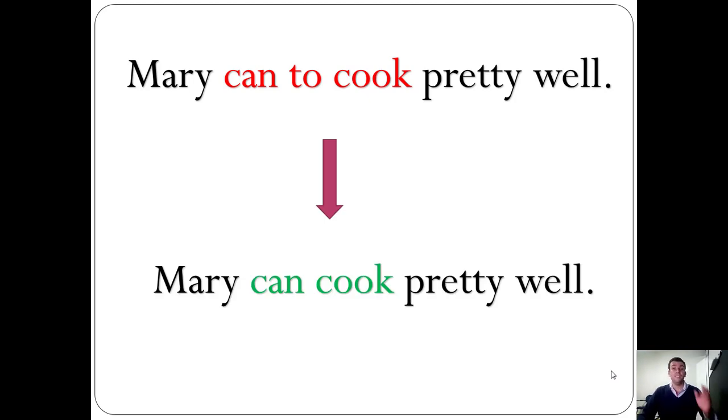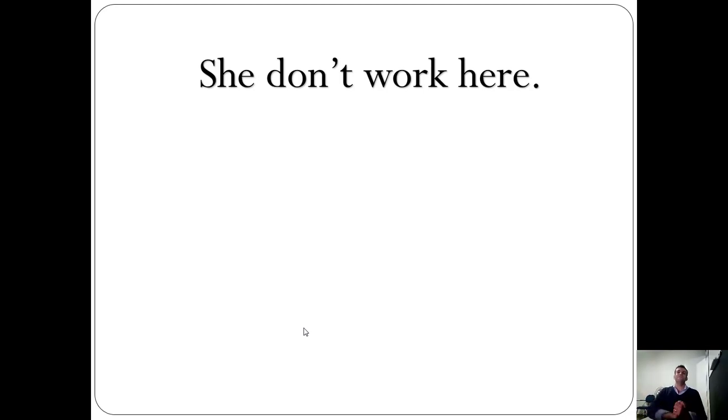all right. If you have said Mary can cook, you were right. Okay, so we never use to right after can: to play, can to cook. No way. It's can cook, can play. I can dance, I can play. No, I can't dance, of course, but just an example, right? So, Mary can cook pretty well. Mary can cook pretty well. Another sentence, please. Oh, come on, this is easy, right? Where is the problem? Right here.